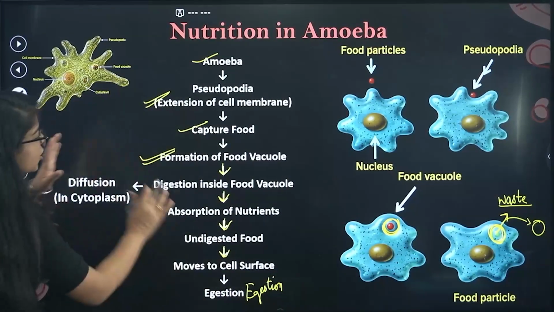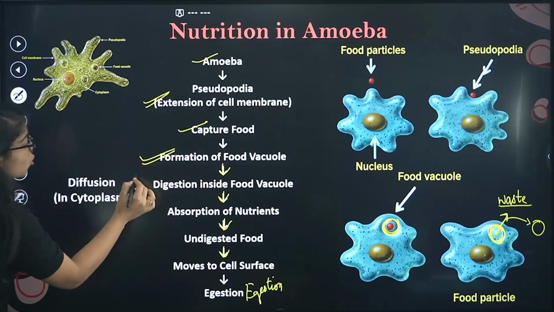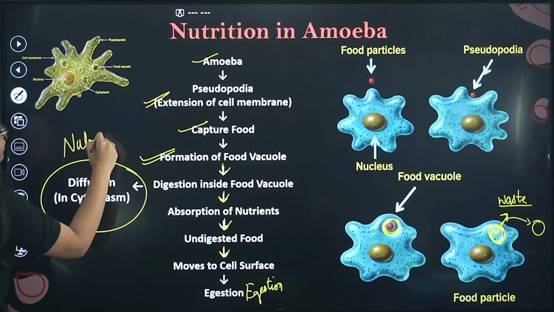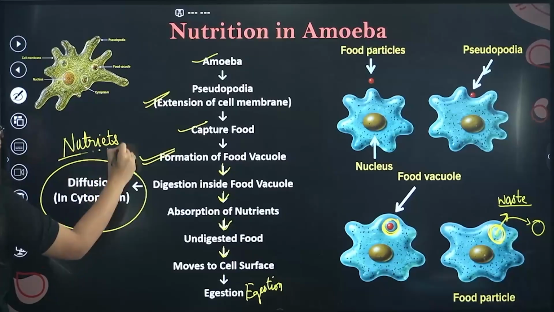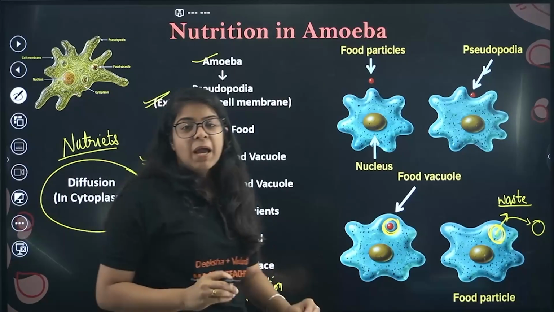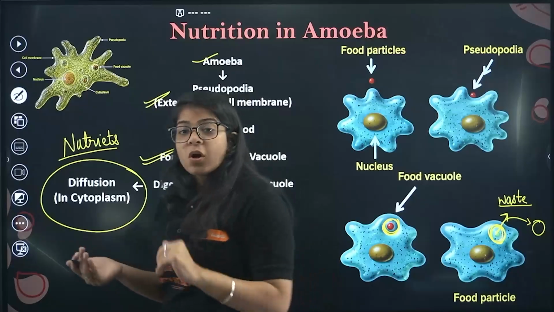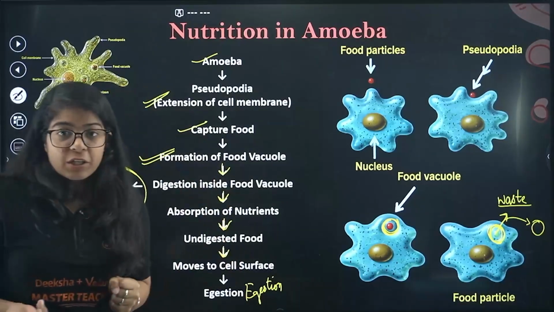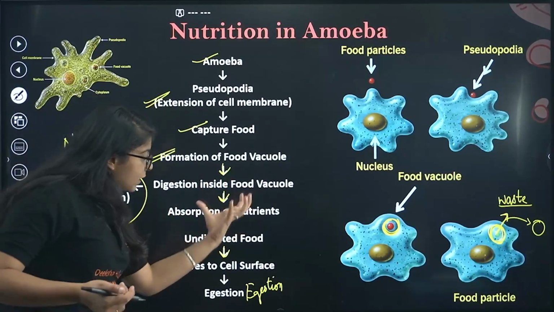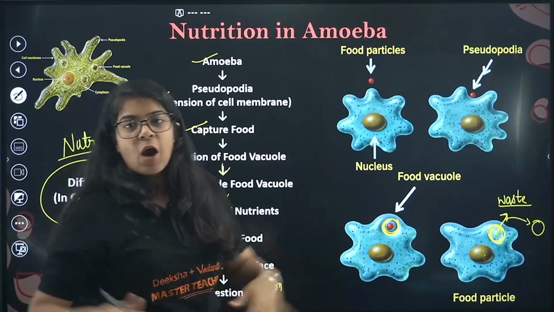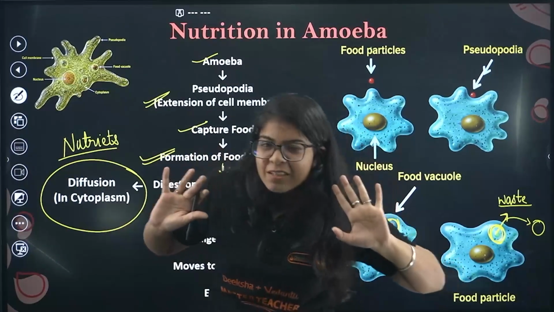This is what digestion inside the food vacuole happens. So all the digested part, all the nutrients, get diffused into the cytoplasm. We studied about cytoplasm, the jelly-like substance of the cell. So this cytoplasm absorbs all the nutrients, and then the undigested food goes out. Done. Understood everything? Was that hard?